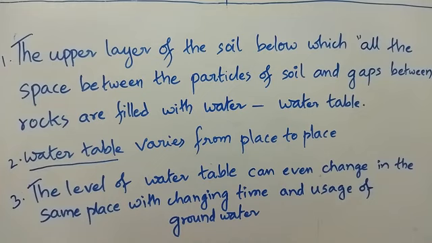And water table does not remain the same in different places. It varies from one place to another place. And within the same place itself, water table does not remain the same. It will keep changing with the changing time period and the usage of groundwater.